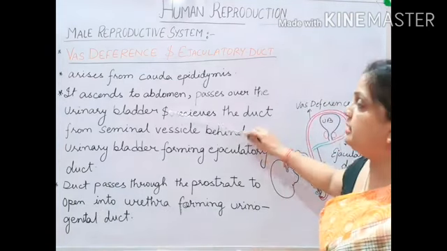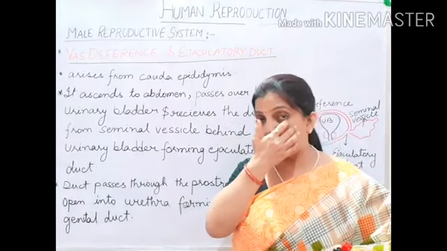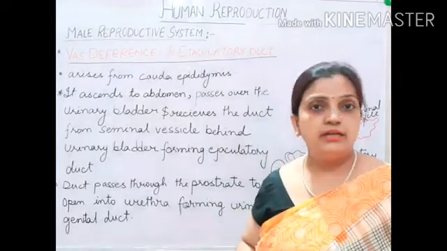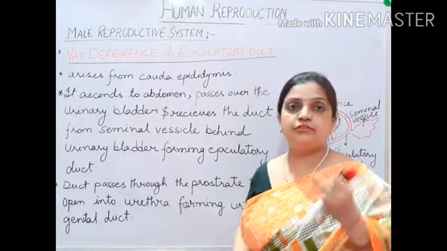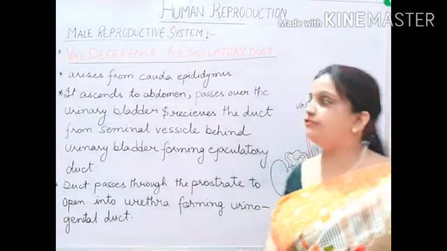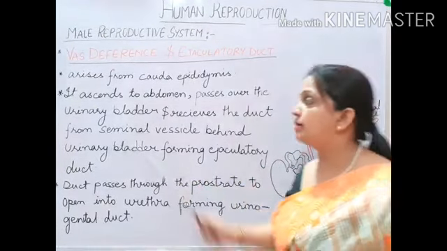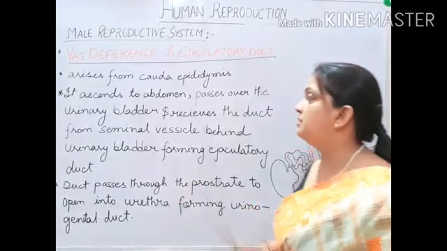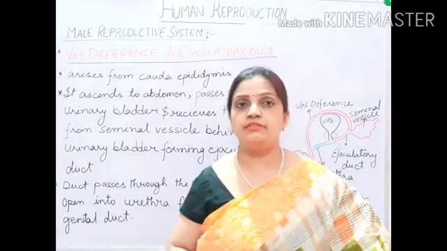Now children, these two points are very important to understand and we will try to understand them with the help of a diagram. Try to remember that in the second point, three important points are there. First, it is ascending to the abdomen. Second, it is passing over the urinary bladder. And third, it is receiving the duct from the seminal vesicle. So we'll try to understand with the help of the diagram.